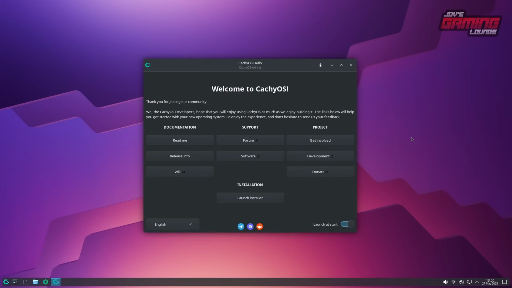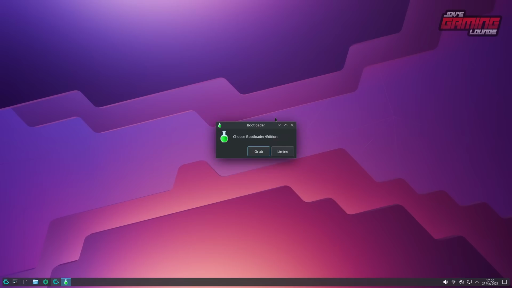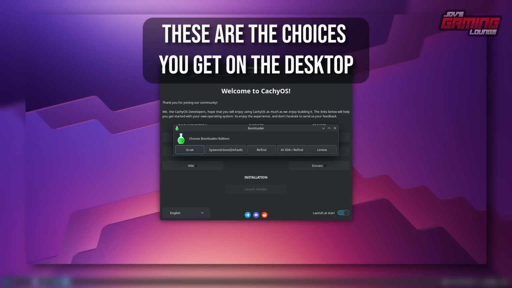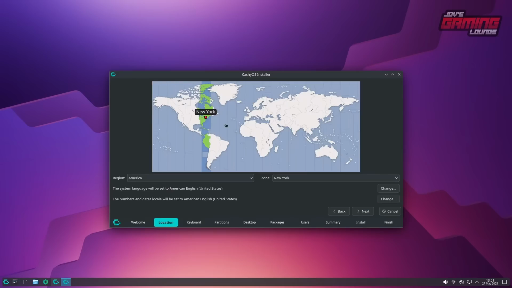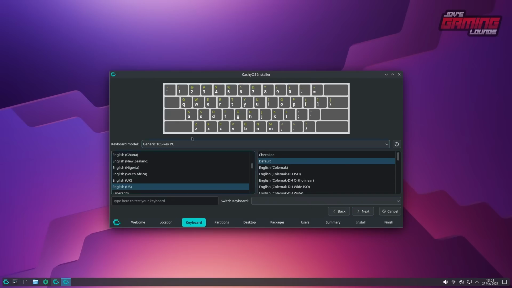Now that we're at the desktop, we're going to go ahead and launch the installer. I like to minimize this as an installer is going to show up right after. Alright, so now it's asking us which bootloader we'd like to use, and because I'm in a virtual machine, I only have these two options. Go with the defaults. We're going to do the defaults straight through this. American English is my language. New York is the location.